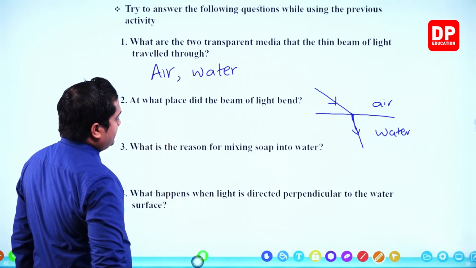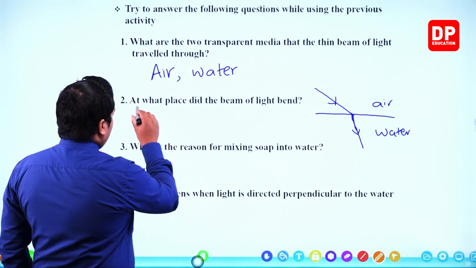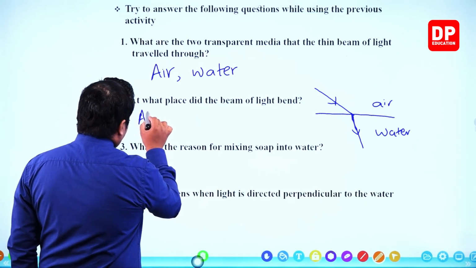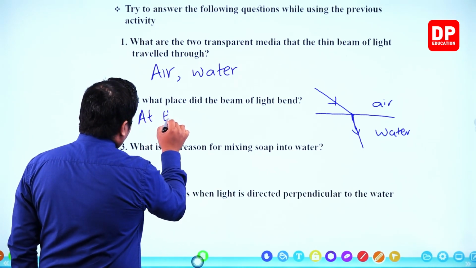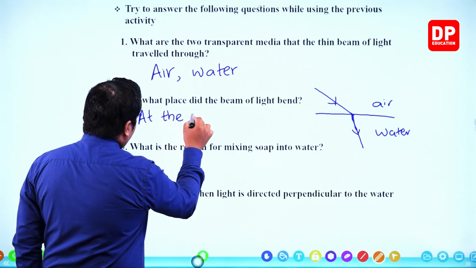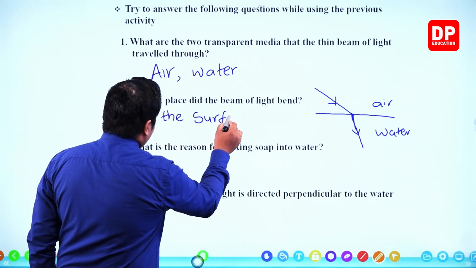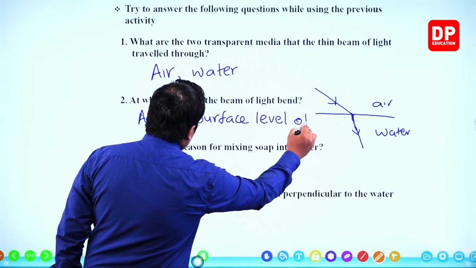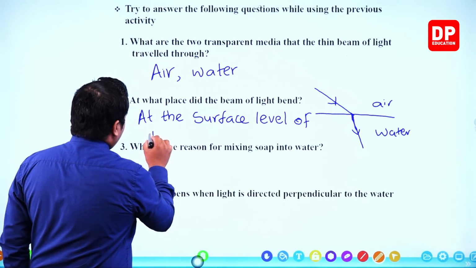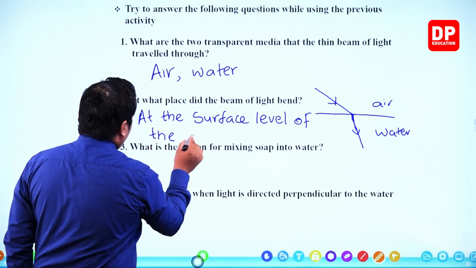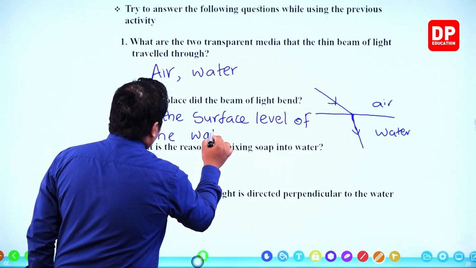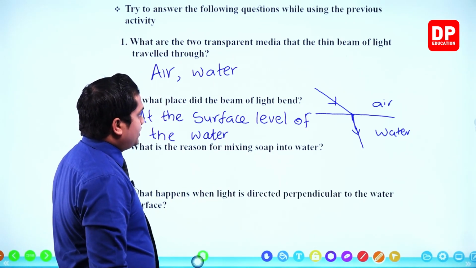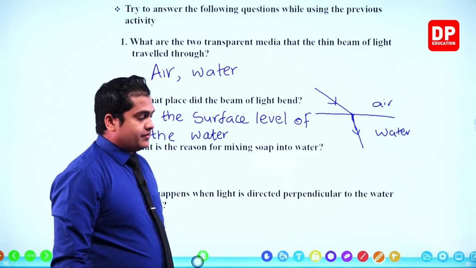At what place did the beam of light bend? At the surface level of the water. So at the surface level of the water, the beam got bent.